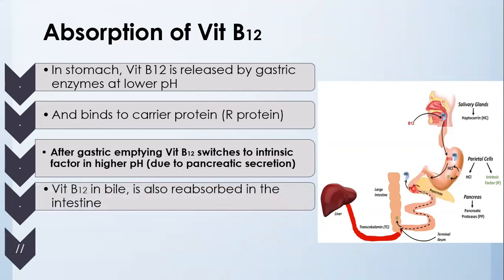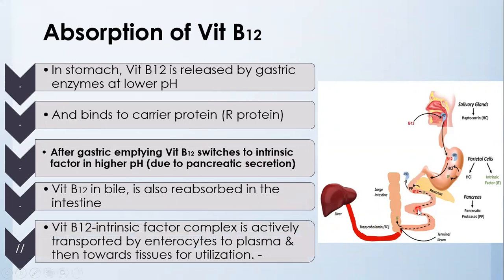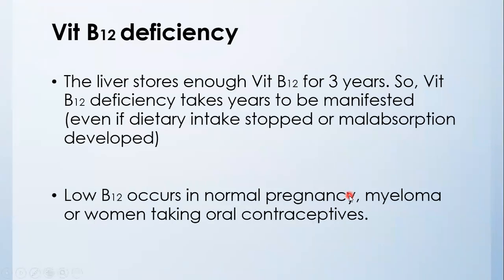Then vitamin B12 in bile also is reabsorbed in the intestine. Vitamin B12 intrinsic factor complex is actively transported by enterocytes to plasma and then towards tissue, mainly in the liver for utilization. The liver stores enough vitamin B12 for 3 years, so vitamin B12 deficiency takes years to be manifested, even if dietary intake is stopped or malabsorption developed.